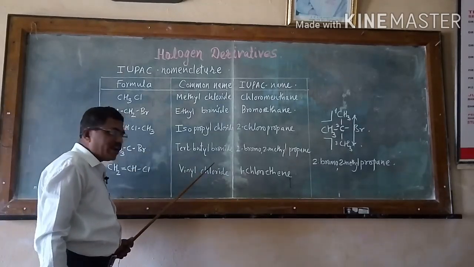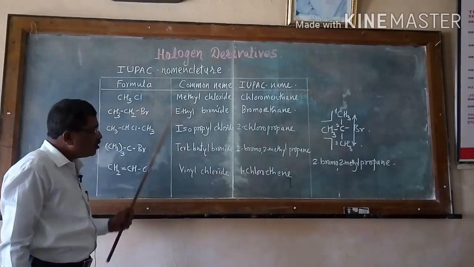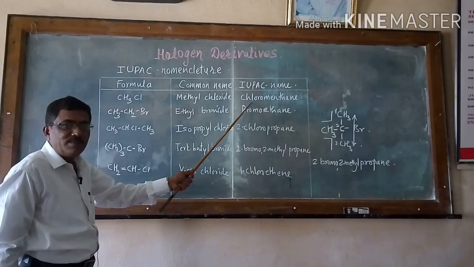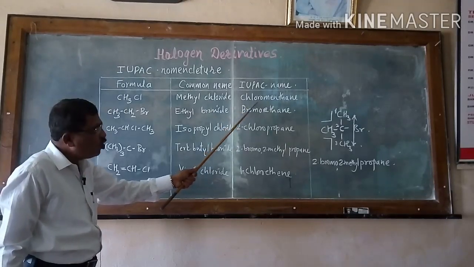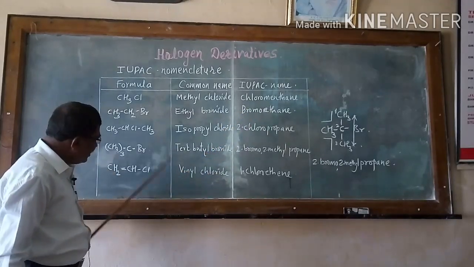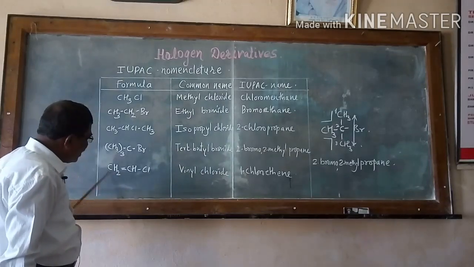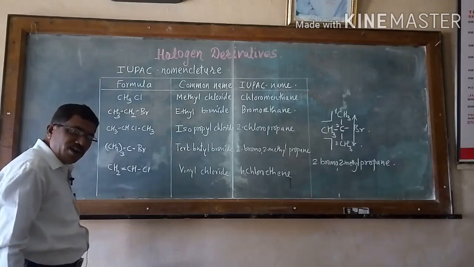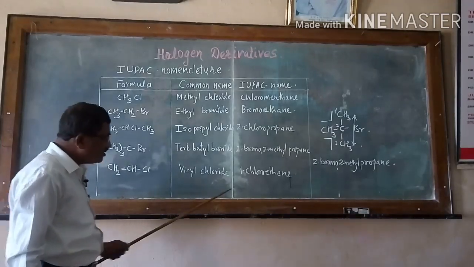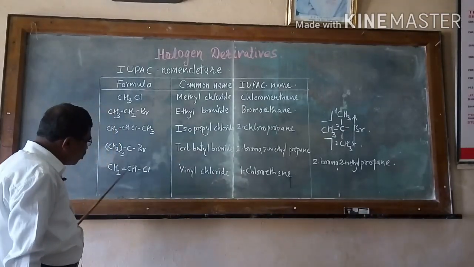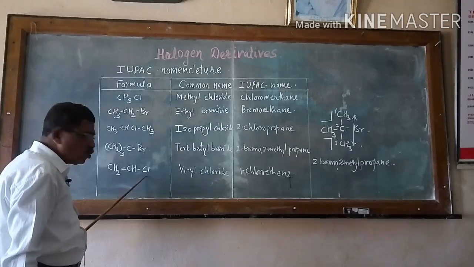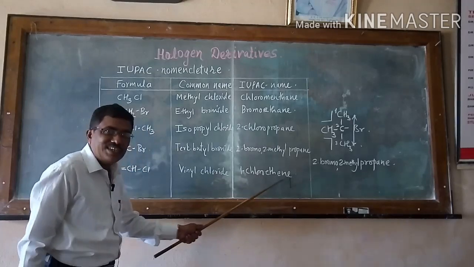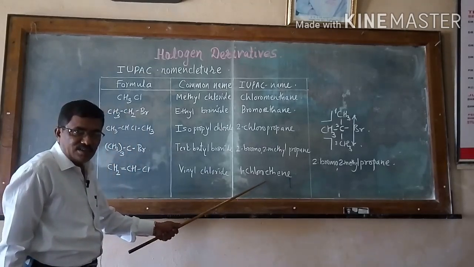So this vinyl chloride, we have seen for the first time how we can ask for its IUPAC name. That is a haloalkane. So it is an alkane containing 2 carbons, there is a double bond, hence it is an alkene. Hence the name is, at position number 1 there is a chlorine, it is a halogen, 1-chloroethene, ENE. I have written here, isn't it?